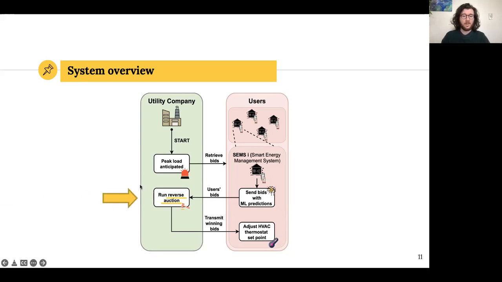One part is the reverse auction. The other part is the machine learning predictions. And then finally, we'll talk about an online survey that we carried out to understand how users perceive the system, but also how they would bid and interact with it.